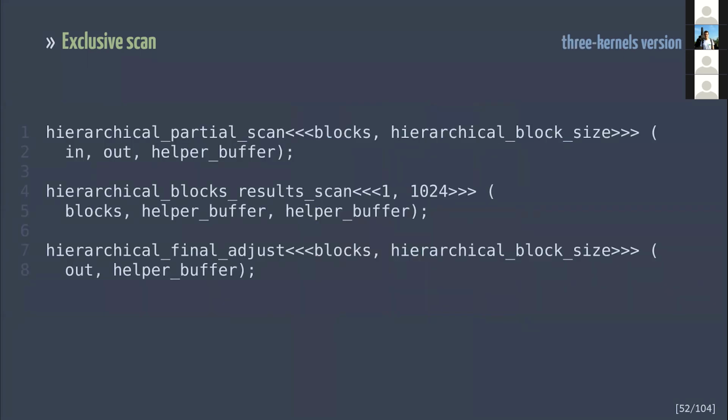In code, it could look like this. The first kernel computes a partial scan array and writes per-block sums into a helper buffer. Then I compute the prefix sum of the helper buffer and finally adjust values in the output array. Putting the code into separate kernels provides us with some guarantees about memory ordering. In other words, if the second kernel starts, all the thread blocks will have written their partial results into the helper buffer.